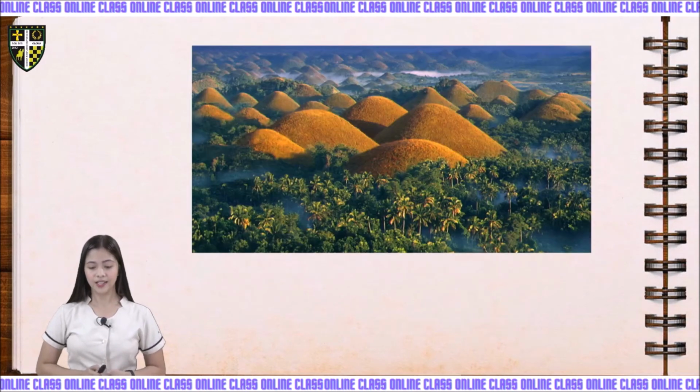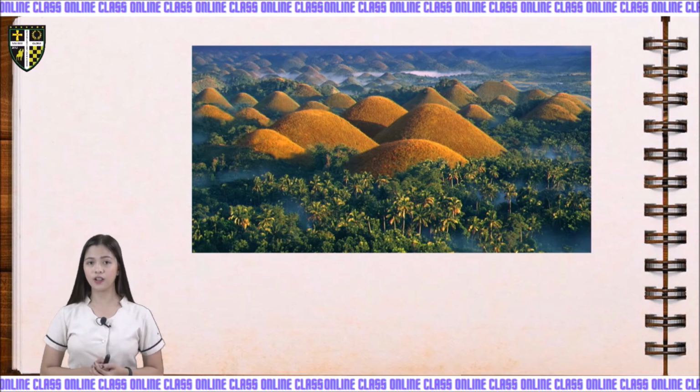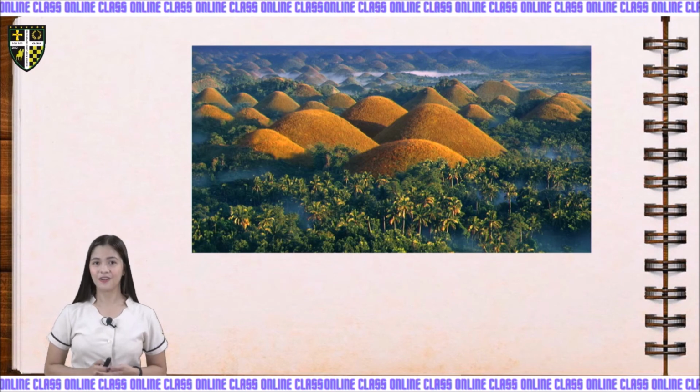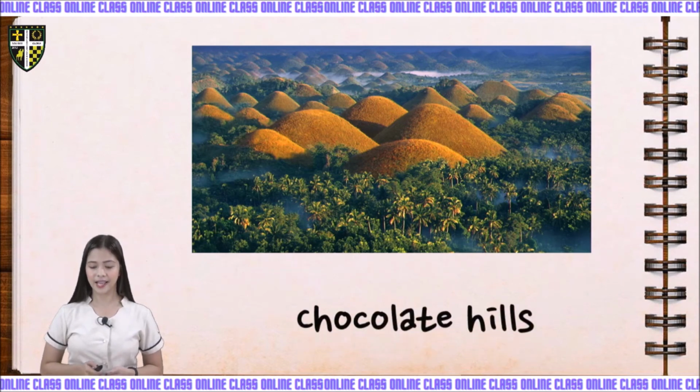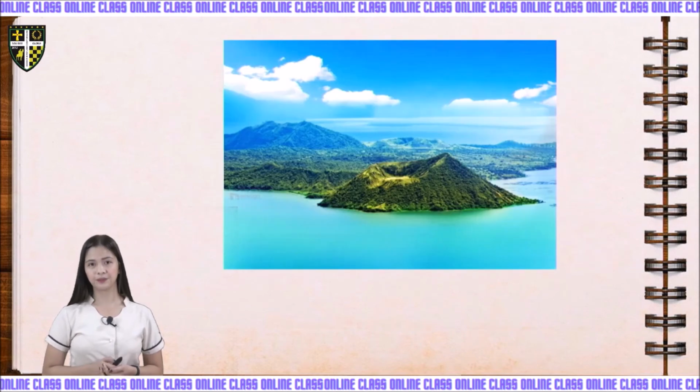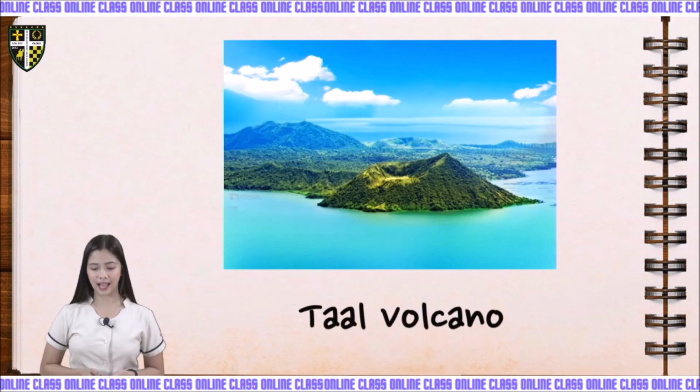Next one. This tourist spot can be seen in Bohol, and its color changes depending on the season. What is this? Very good. This is the Chocolate Hills. How about this one? Very good. This is the Taal Volcano and can be seen in Batangas.